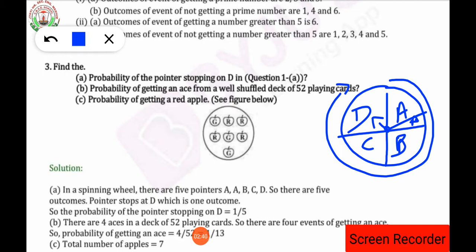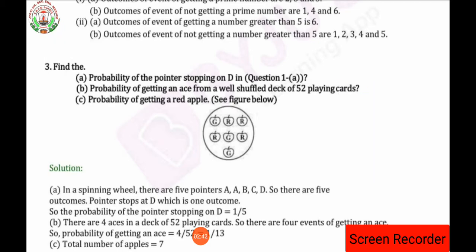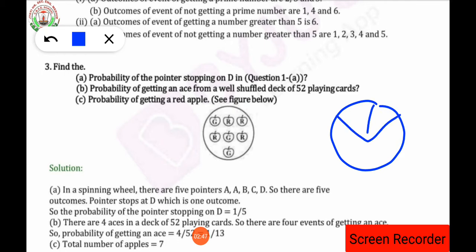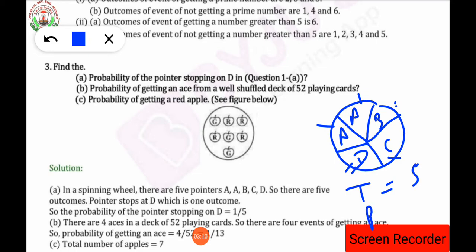And how many sectors are there? Circle is there, like that the circle is being drawn. So A, here also A, B, C and D. So what will be the probability? Total number of sectors in the circle is how many? 1, 2, 3, 4, 5. Total number of sectors are 5. How many D is there? 1 D. So probability of D will be how much? 1 upon 5. Clear everyone?